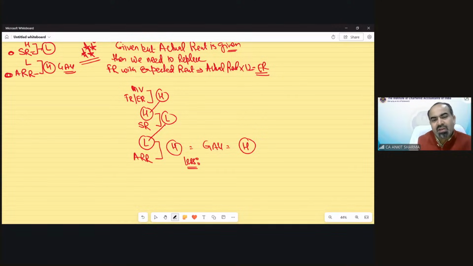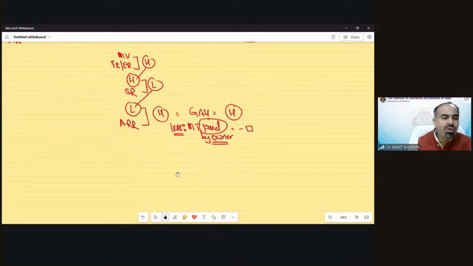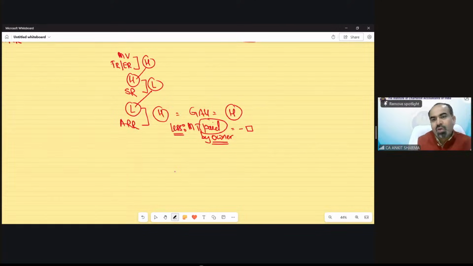Now, everything has been done. It is municipal taxes paid by owner. You have to reduce that. So two things are important. It should have been paid. If municipal tax is due, outstanding, payable, you cannot claim the reduction. And it should have been paid by the owner. If the question says municipal taxes have been paid by the tenant, then again you cannot claim the benefit of it. You have to reduce the municipal taxes.